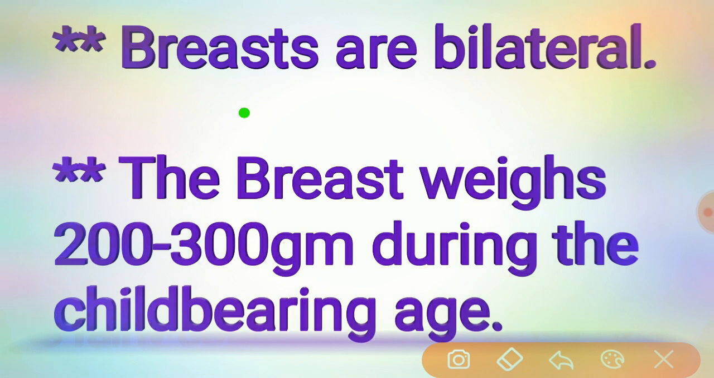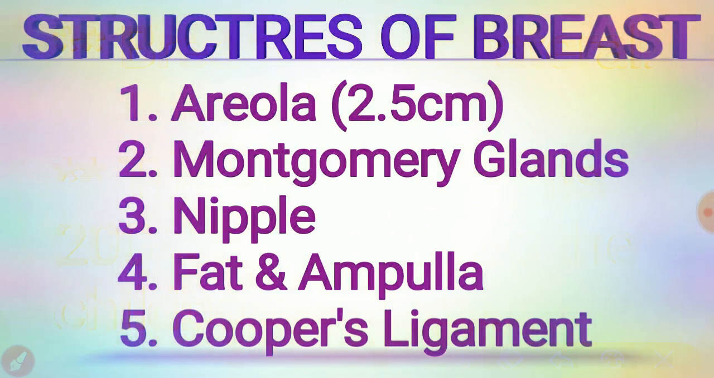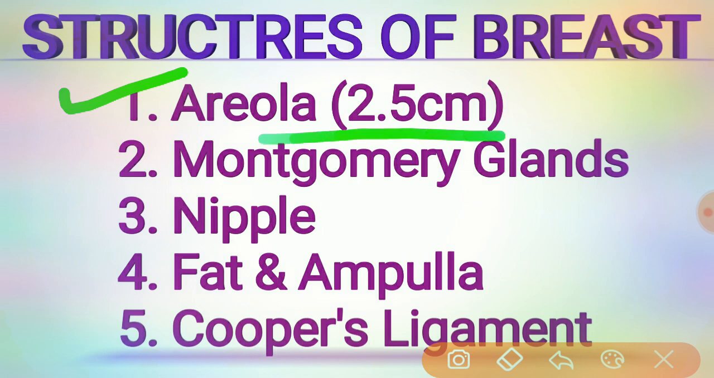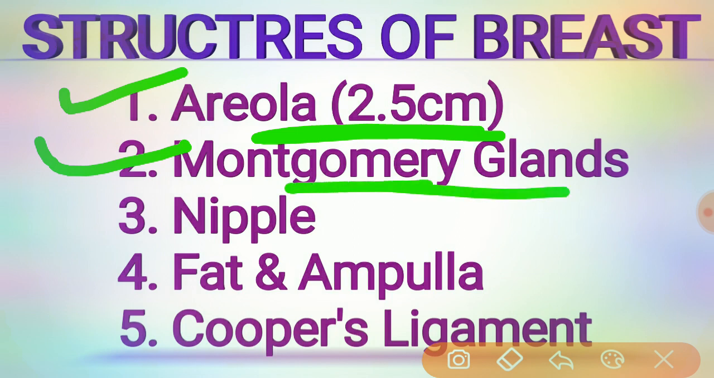The breast weighs about 200 to 300 grams during the childbearing age. Coming to the structures of the breast, first the areola. The areola is placed about the center of the breast, it is pigmented, and it is about 2.5 centimeters in diameter. The second one is the Montgomery glands. The Montgomery glands are accessory glands located around the periphery of the areola, and they secrete a lubricating fluid.